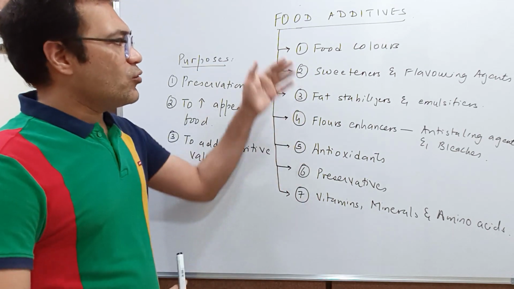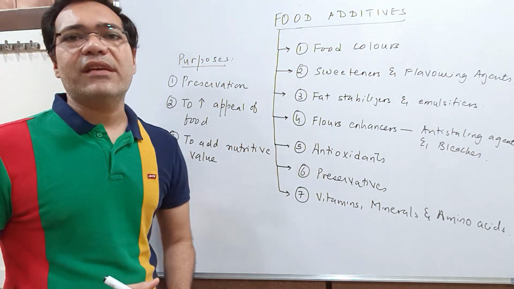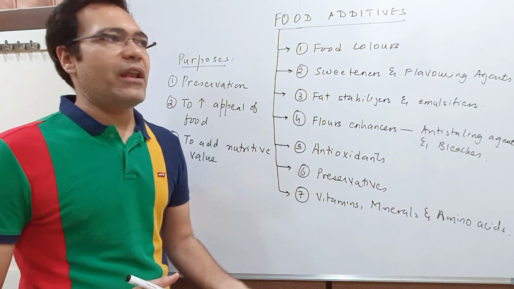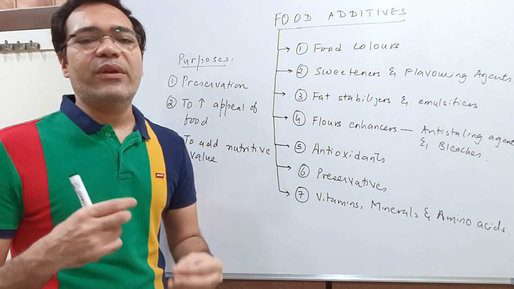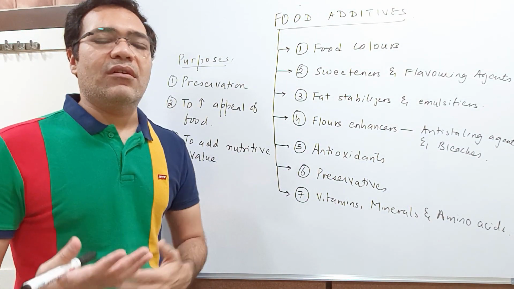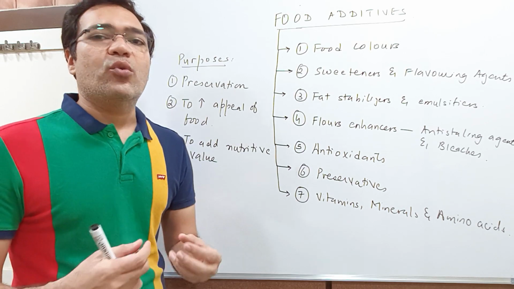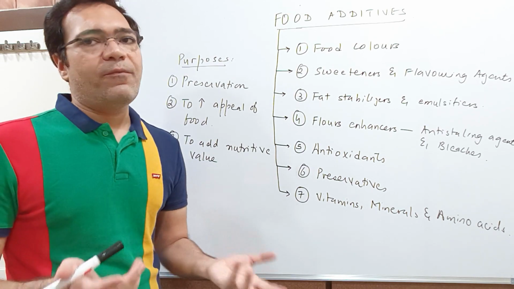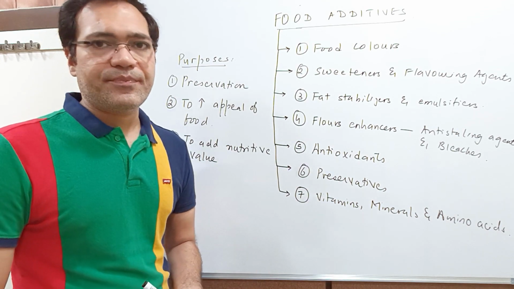Out of all the 7 different food additives that we have seen, only the last one, vitamins, minerals and amino acids, have nutritive value. Rest all others are added either to increase the appeal of the food, to make the texture of the food look richer, or for other cosmetic purposes.